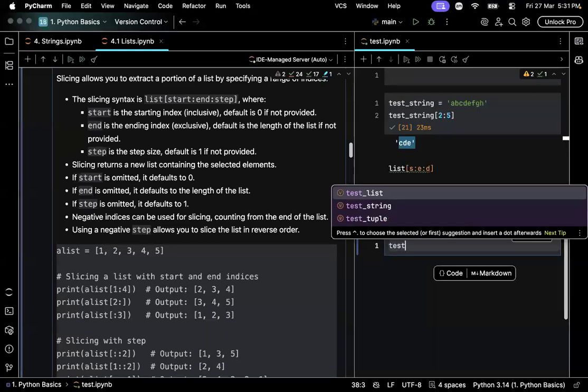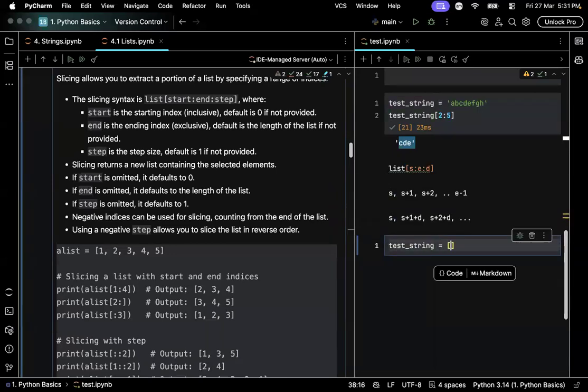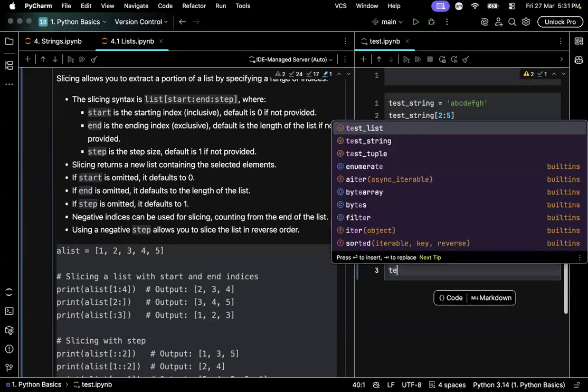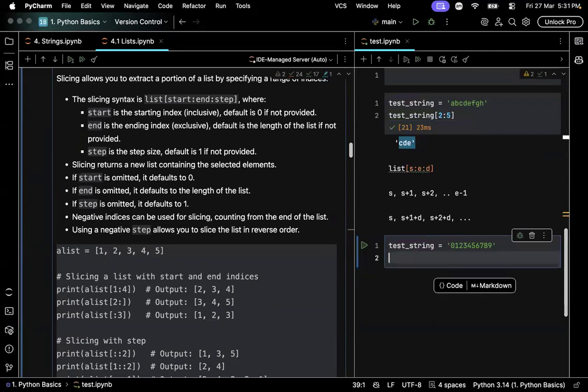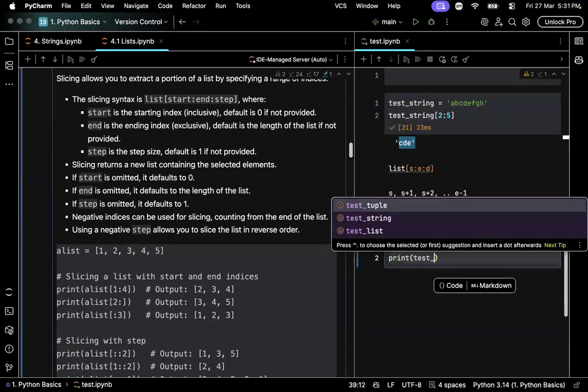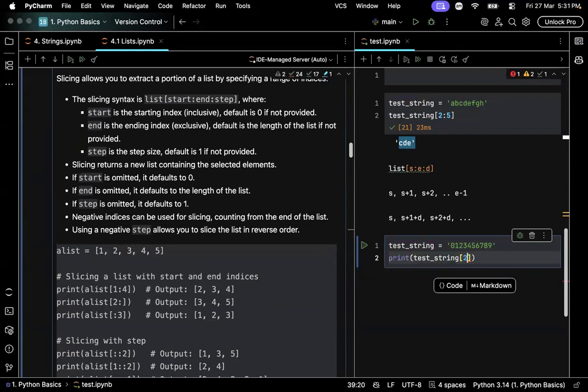Here, test string is equal to 0, 1, 2, 3, 4, 5, 6, 7, 8, 9. Here is a string. I will try to slice from the second element to the eighth element.